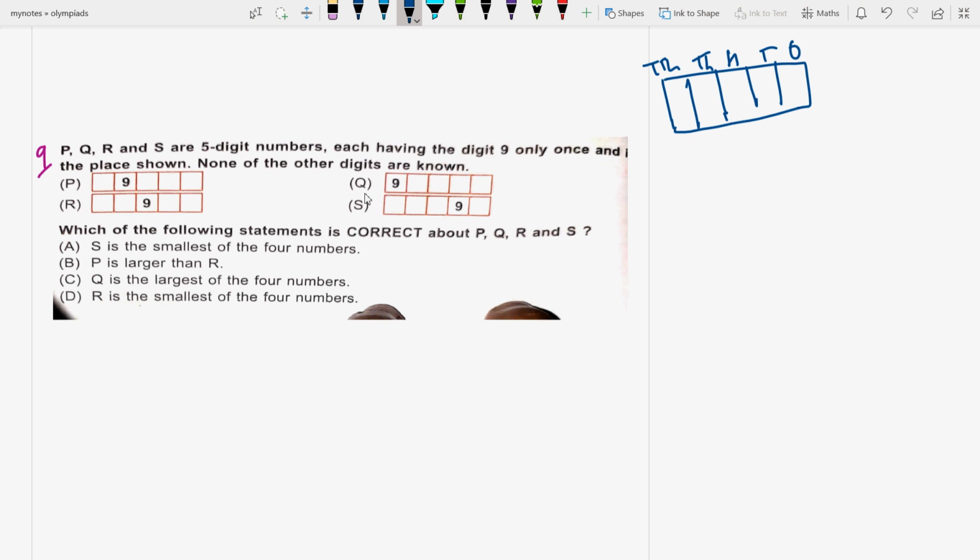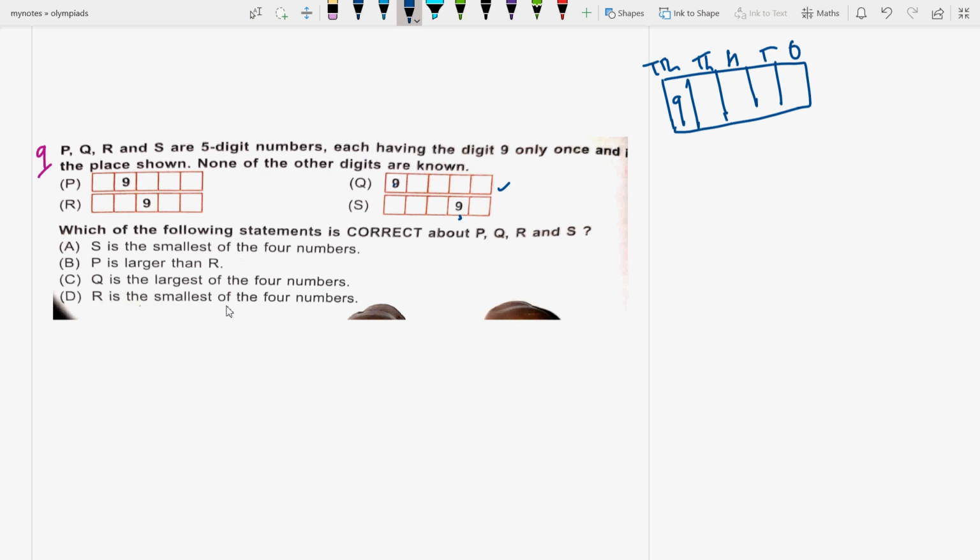Now it depends on at which place the digit 9 is. As you can see from the figure, Q has 9 at the 10,000's place, so it will be the largest of the above two. And which one will be the least? It will be S, the least. So S is the smallest of the 4 numbers. It is asking about correct statements.